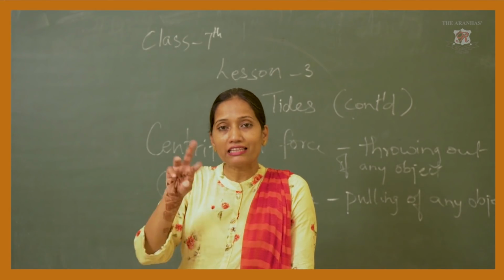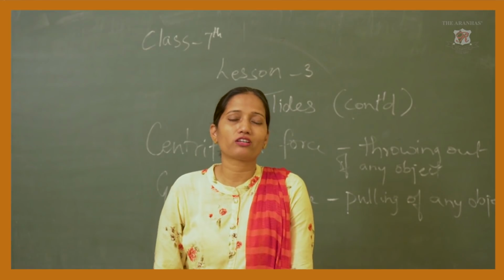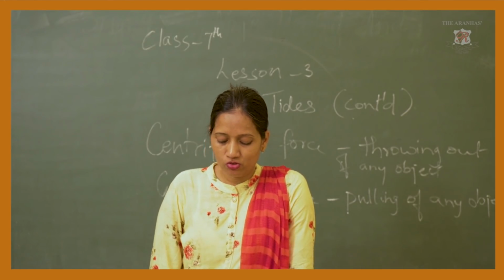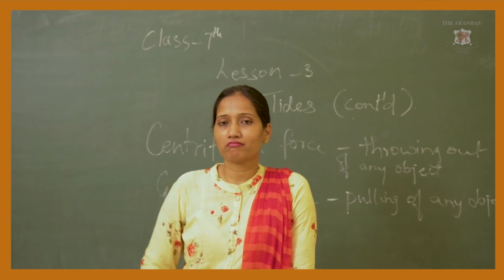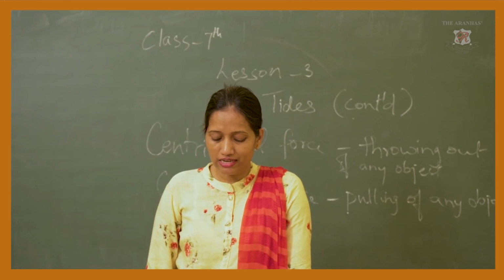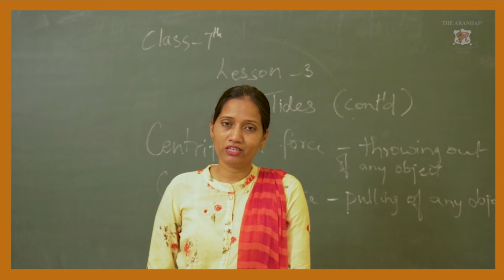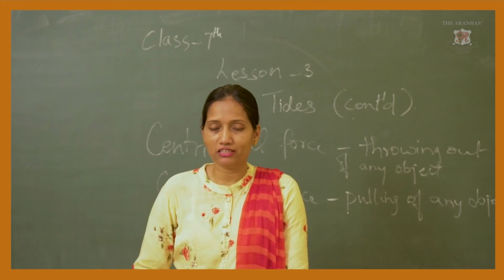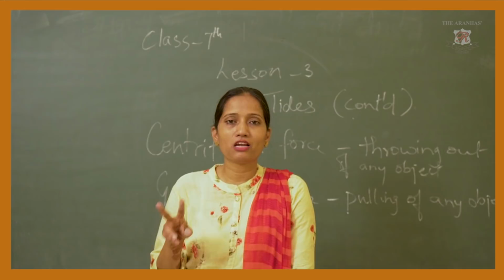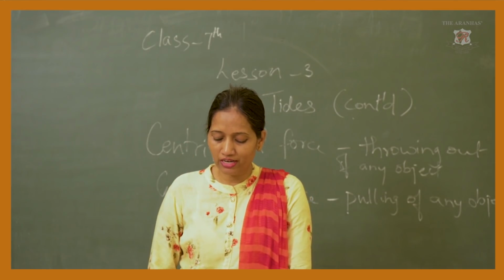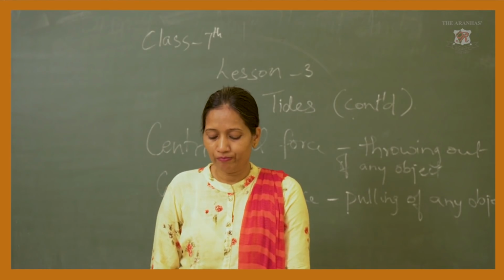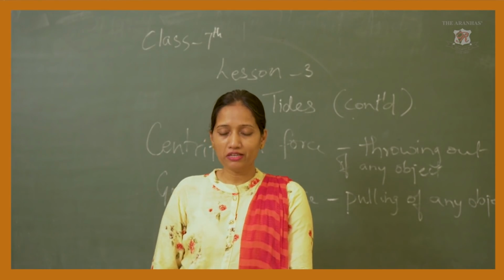We have done what a full moon day and a new moon day are. On the days of the first and the third quarter, the tide is very low. But when it is full moon and new moon, then the high tide is very high. So we have two types of tides, that is spring tide and neap tide. Okay, now what is a spring tide?